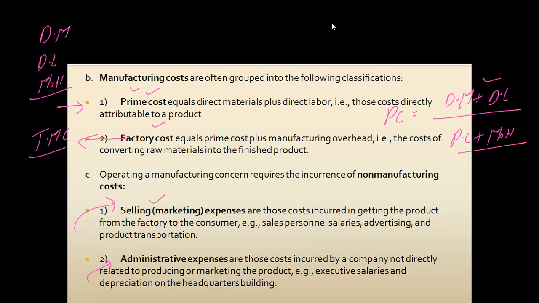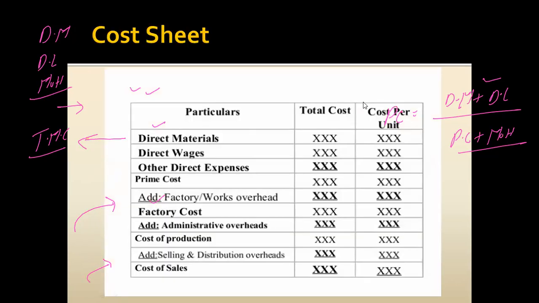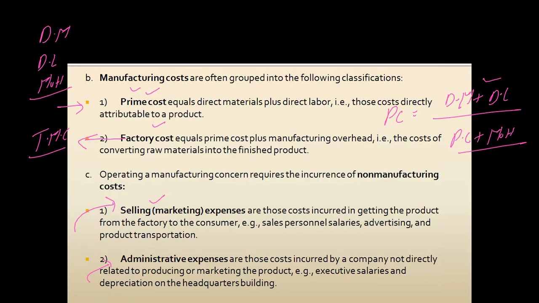Administrative expenses are the costs we incur for the admin department, like salaries of the admin department and depreciation of the building used by them. All are part of administrative expenses.